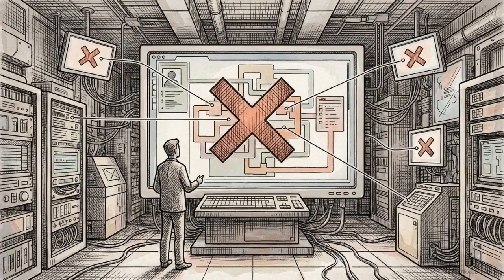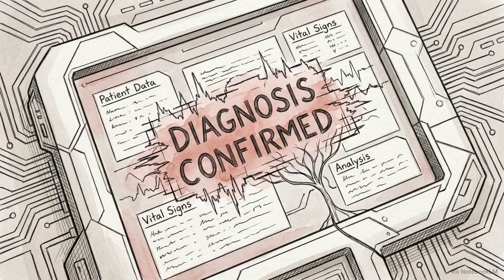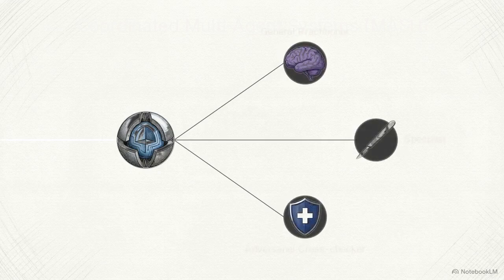Relying on a single language model in healthcare introduces a severe operational risk. When faced with rare diseases, a lone model will often hallucinate, generating a confident but incorrect diagnosis. To solve this, developers deploy coordinated multi-agent systems, or MAS. Instead of asking one model to solve the problem, a complex task is divided among specialized agents.